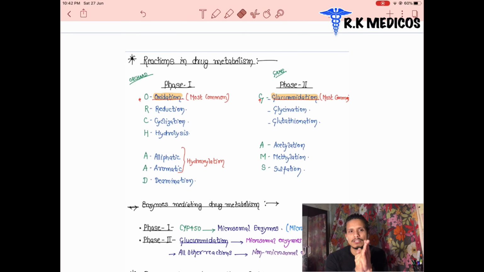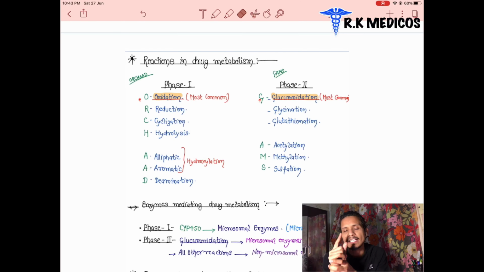For the breaking down of the drugs, we use an enzyme called the microsomal enzyme. Microsomal enzymes are present on the endoplasmic reticulum of our cells. Each and every cell has endoplasmic reticulum, the cell organelle inside which microsomes are present, and inside the microsomes there are microsomal enzymes. Most of these microsomal enzymes act in phase 1. Phase 1 means breaking down of the drugs, metabolism.